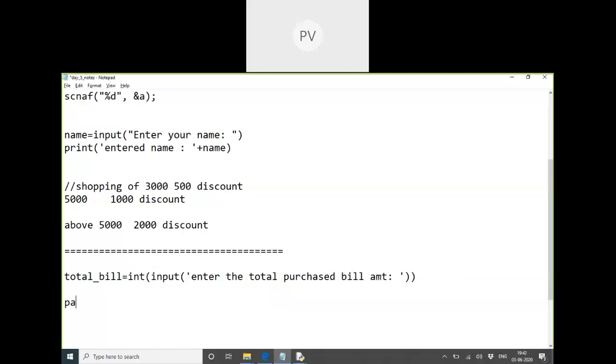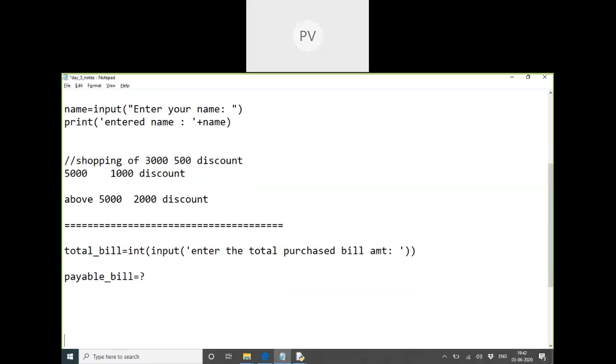I want to calculate the payable bill. How would you find it? Can anybody tell me this code? We'll try to execute that. The discount is simple: up to 3,000 it is 500, up to 5,000 it is 1,000, above 5,000 it is 2,000.